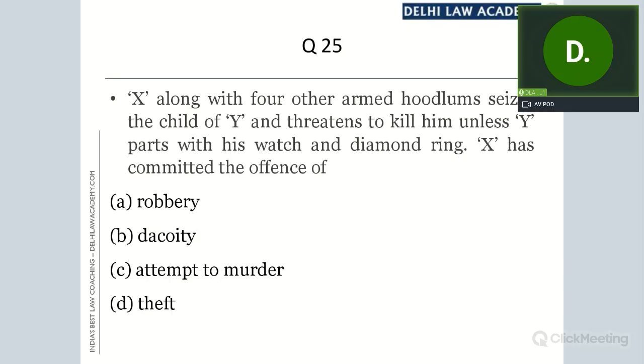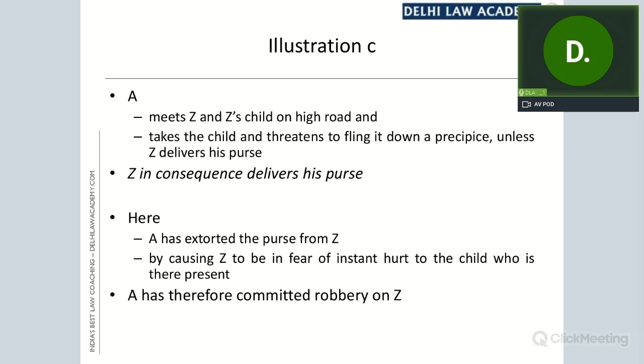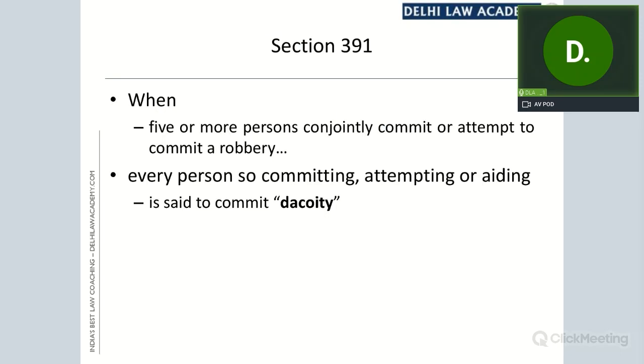Who is the offender? X and four other armed hoodlums. Who is the person put in fear? Y. And what is the harm? What is the threat? That he would put the child of Y to instant death. 390 is applicable. Once 390 becomes applicable, then we'll see how many persons are involved. In this case, 5 persons are involved, X with 4 other hoodlums. So when 5 or more persons conjointly commit robbery, it becomes dacoity.